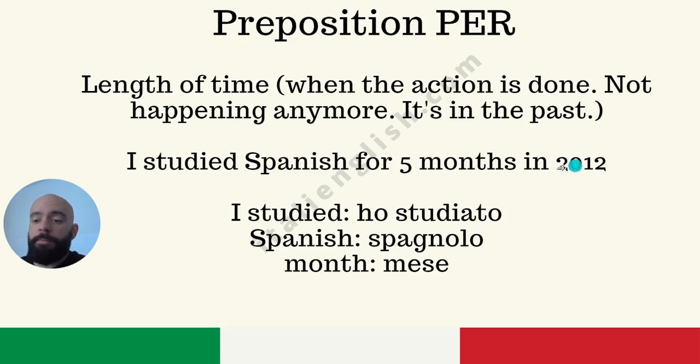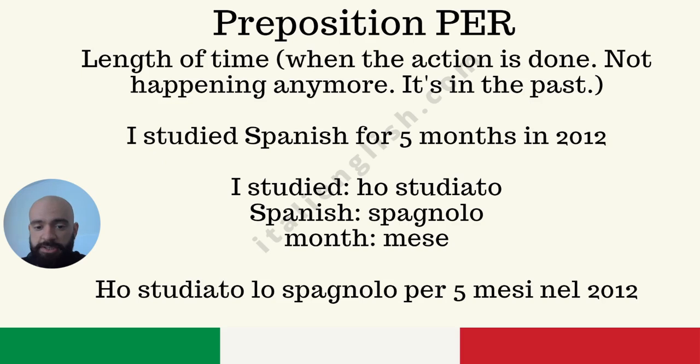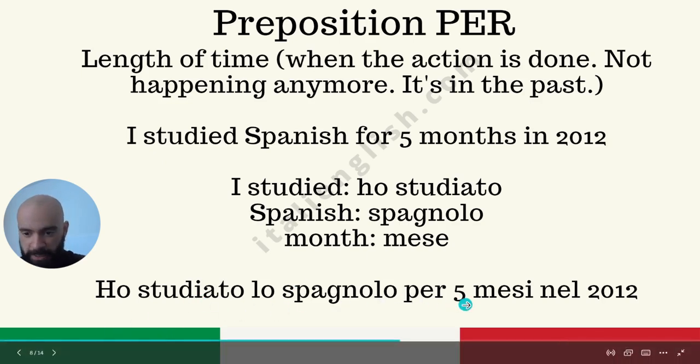Also keep in mind that in English you do not put the article in front of the years. You don't say in the 2012. In Italian, yes, because in our weird Italian mind, years are expressed this way, in the year 2012. So this is going to be in the 2012. Just saying, so careful with this. I'm going to give you a minute, let's say 90 seconds. And now let's see the translation, which is: ho studiato lo spagnolo per 5 mesi nel 2012, in 2012.